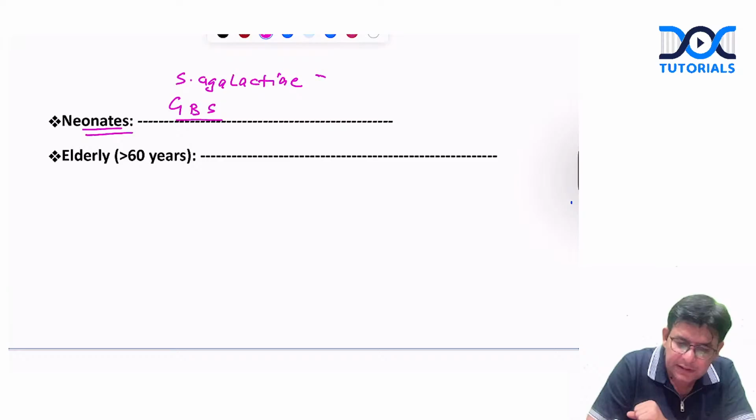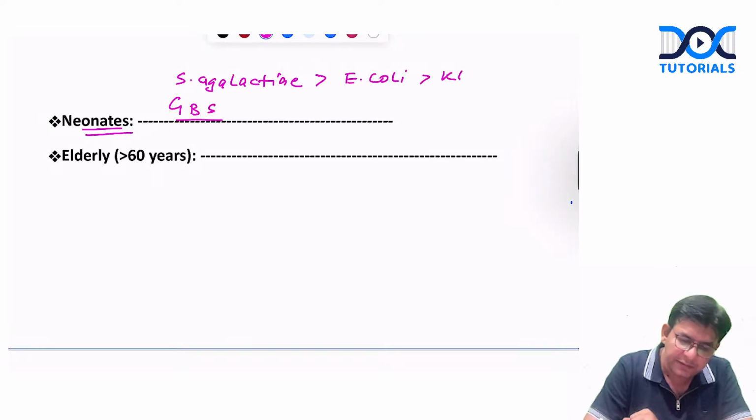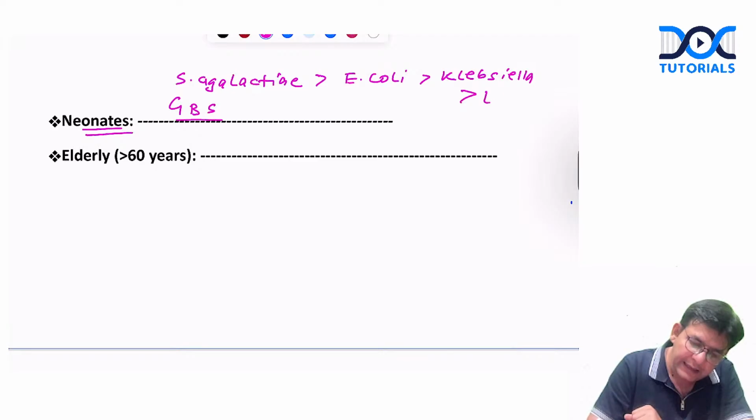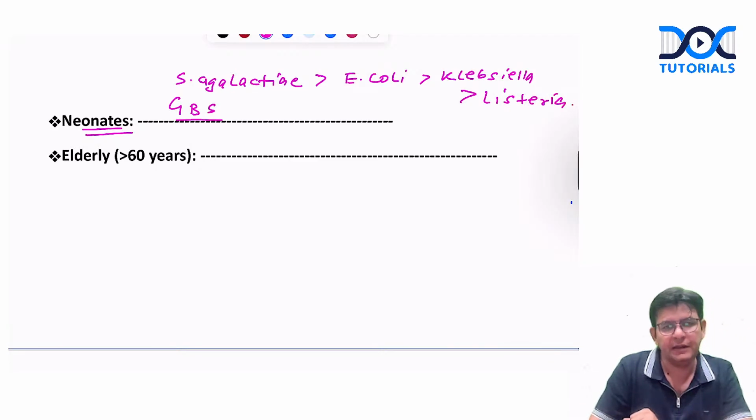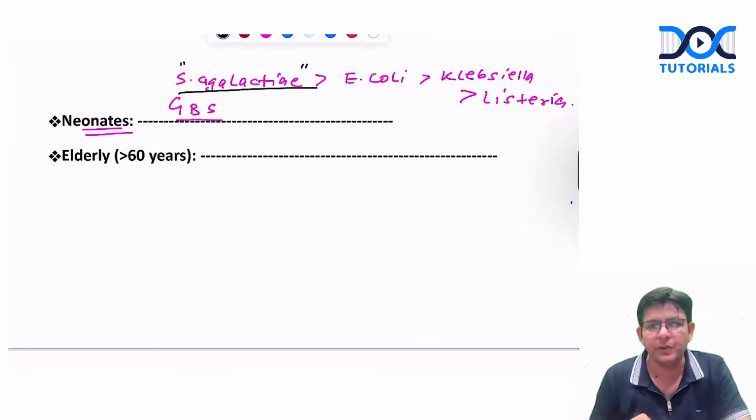Then comes E. coli, and some books even write its friend Klebsiella. Even Listeria can be in the list of neonatal meningitis, but mostly they ask for the most common, and that is Streptococcus agalactiae.